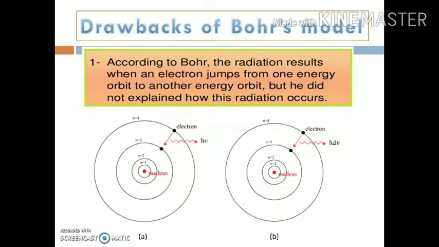The first limitation of the Bohr model is, according to the Bohr model, the radiations result when an electron jumps from one energy orbit to another energy orbit, but he could not explain how these radiations occur.